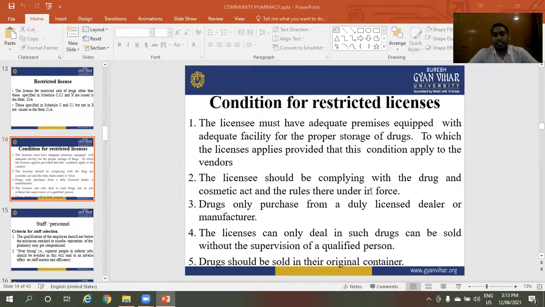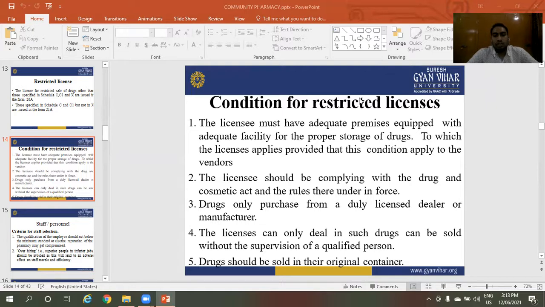Conditions for restricted license. The licensee must have adequate premises equipped with adequate facilities for the proper storage of drugs to which the license applies. These conditions apply to the vendors required for a restricted license: the facility for the proper storage of drugs.